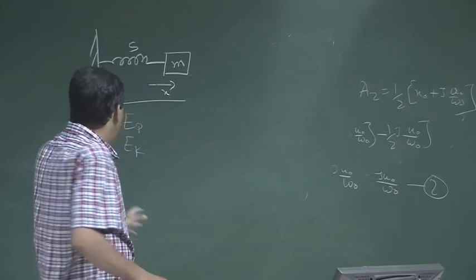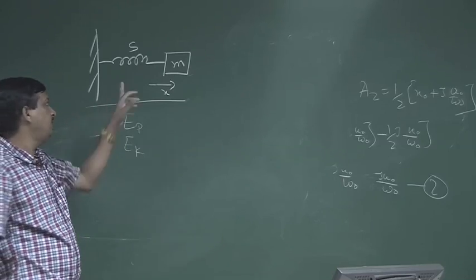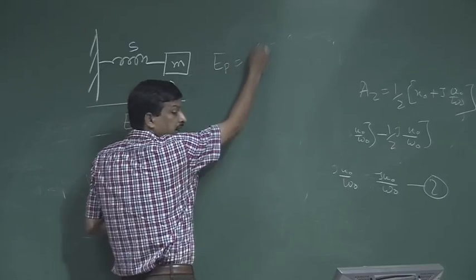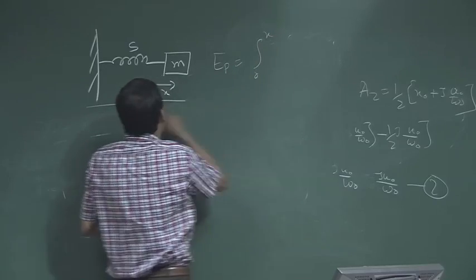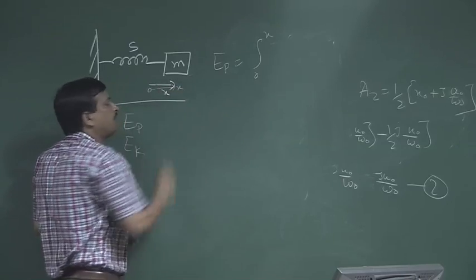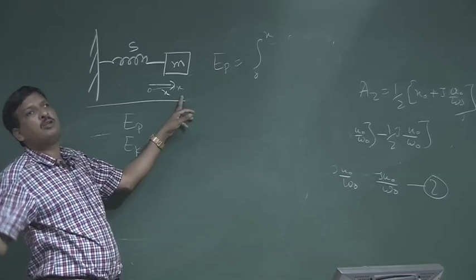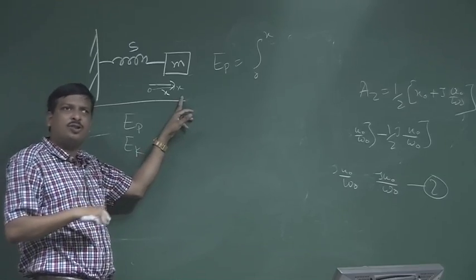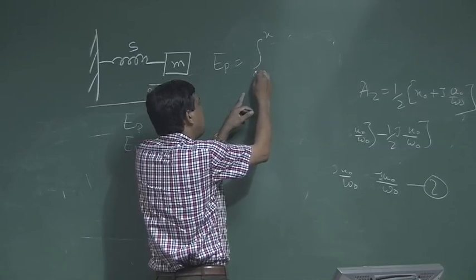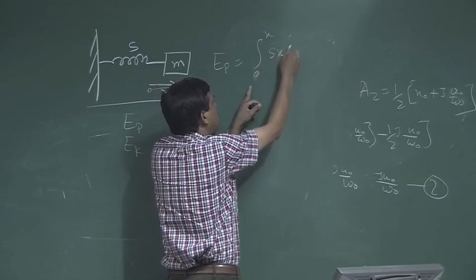So, first think about what is potential energy. What is the potential energy of these things? The potential energy Ep is nothing but an integration from 0 to x. x is the displacement. Let us say the rest position is 0 and it is displaced to x. So, due to the displacement to x, the energy is stored. What is the energy? Integration of displacement from 0 to x, the energy stored is spring constant s into x into dx.